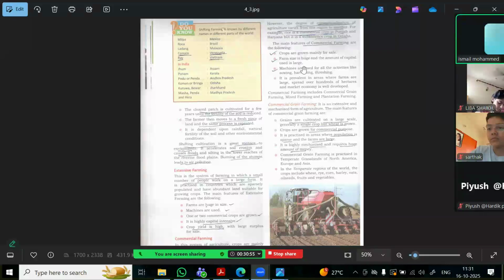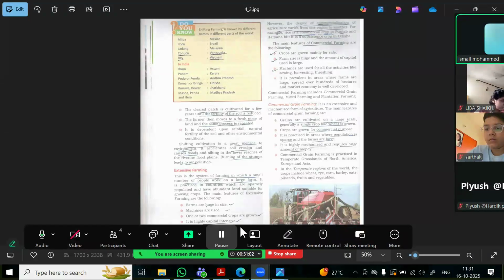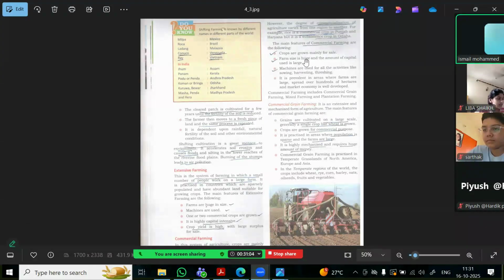And the main features of this farming are these. Crops are grown mainly for sale, as the name itself says, commercial. Farm size is huge, the capital is also large, and machines are used for all activities like sowing, harvesting, and threshing. Threshing is, after cutting, you need to remove the grains from the grass, and that is called threshing.